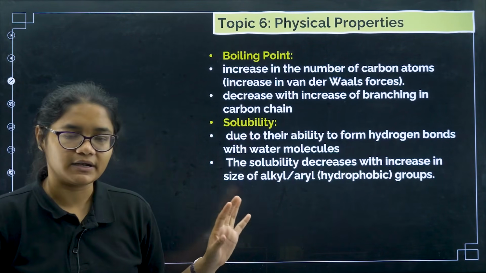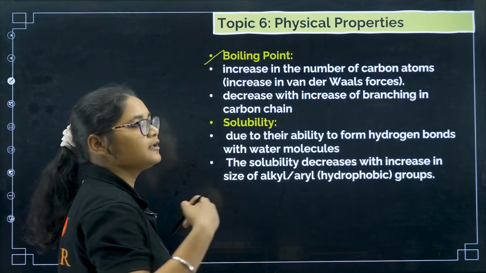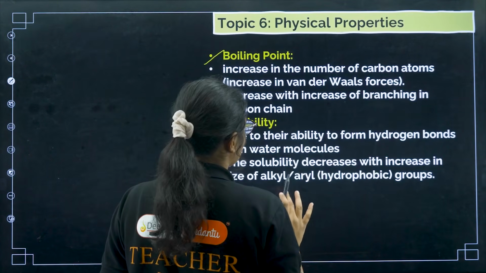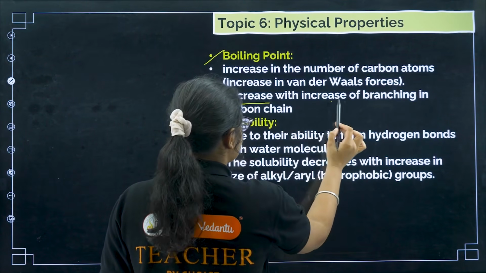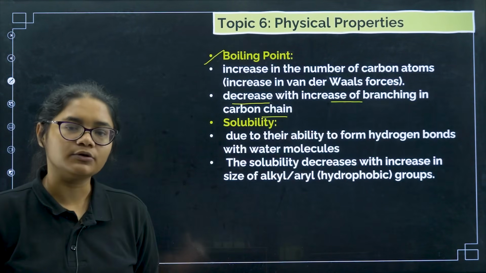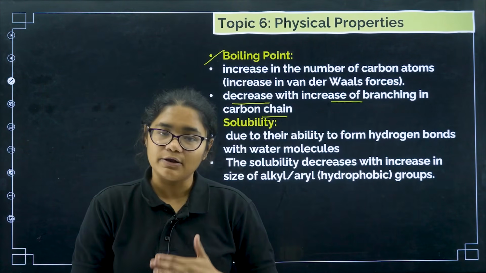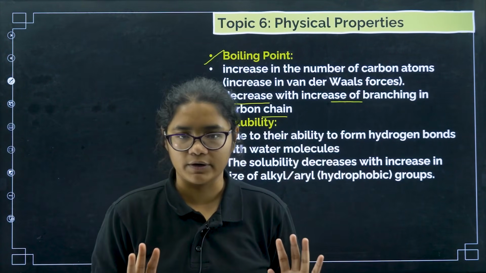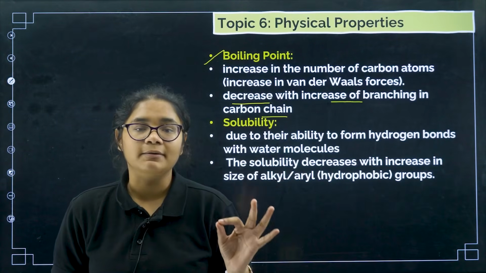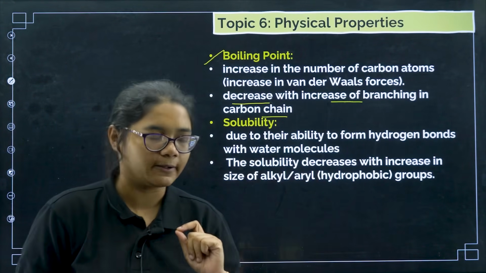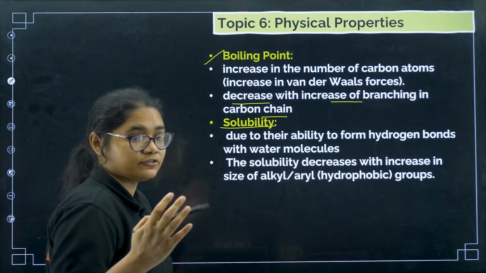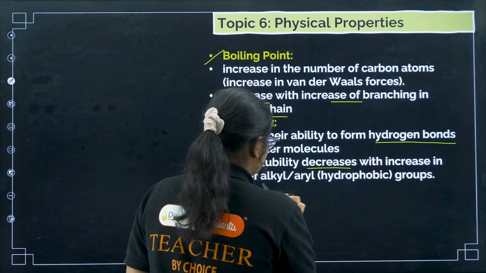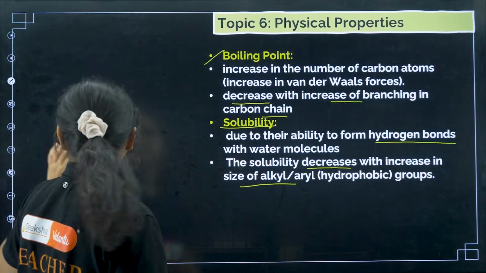Now coming to physical properties, very simple thing, talking about boiling point. If mass increases, boiling point will increase. The boiling point is also high for alcohols due to hydrogen bonding, and the boiling point will decrease with the increase in branching. This is very common to your haloalkanes chapter, so nothing new. More is the mass, more is the boiling point; more is the branching, less is the boiling point. They generally have high boiling points due to the formation of hydrogen bonding. Now coming to solubility, they are soluble in water due to hydrogen bonding, again very important. Next, the solubility will decrease as the size increases.